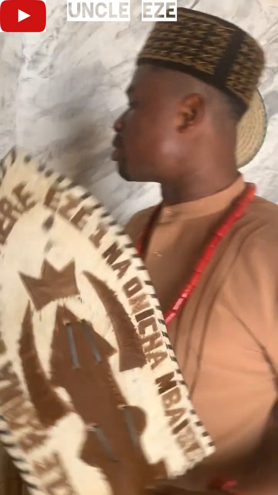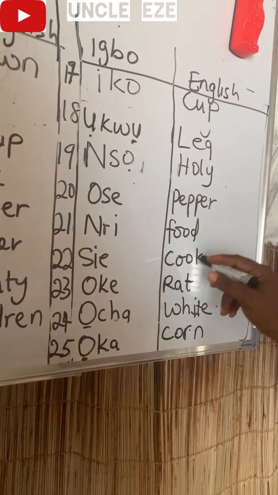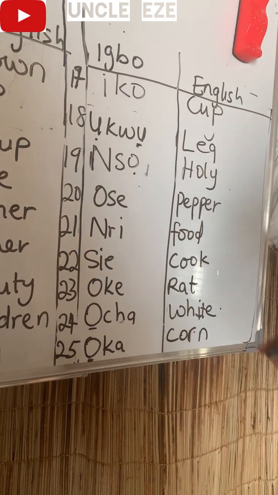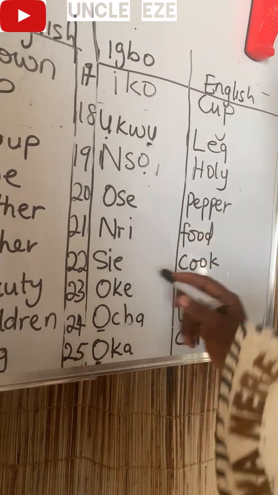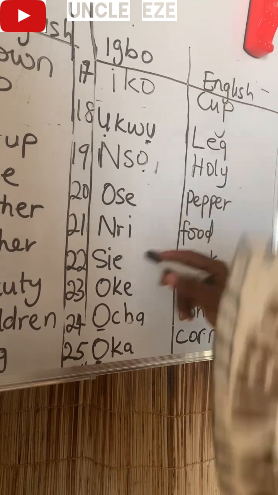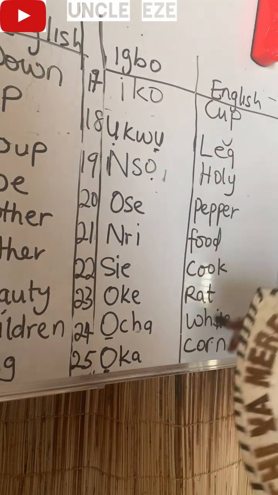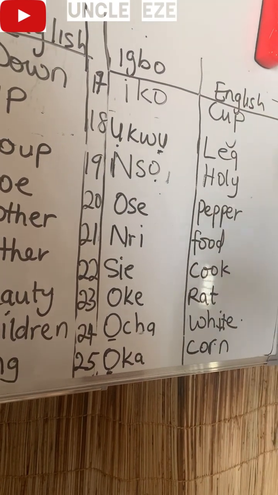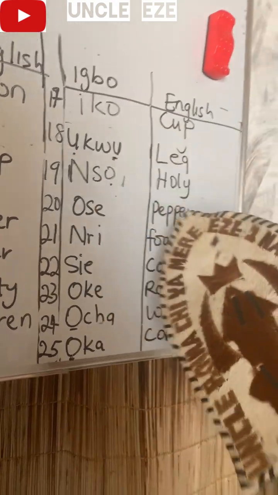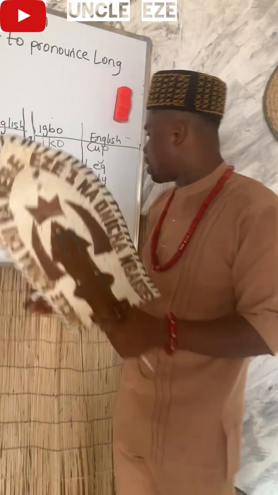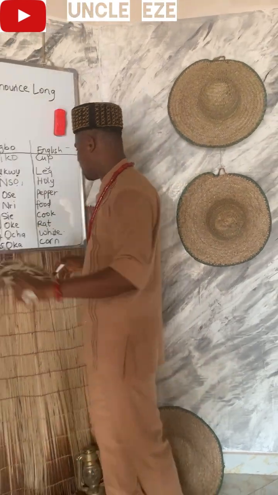In our next year's program, January, we'll be starting our making of African dishes, where we teach you how to cook nsala, ora, and egusi, African dishes, Igbo land especially. Sie, cook. Okete, rat. In our next lesson also, you learn the difference between the okpa and okpa, being the male part of animal, gender, in terms of animal or even human.